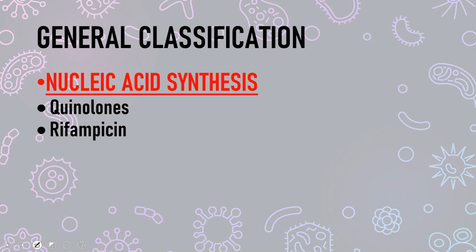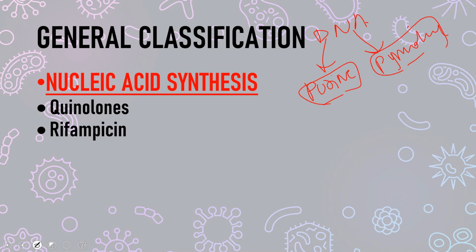Moving on to the nucleic acid synthesis inhibitors. As I mentioned, DNA consists of purines and pyrimidines. These are the two types of nitrogenous bases that are present inside the DNA. Both of these nitrogenous bases are blocked by certain drugs, which are quinolones and rifampicin.